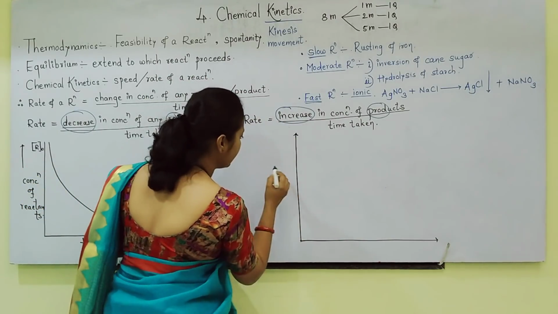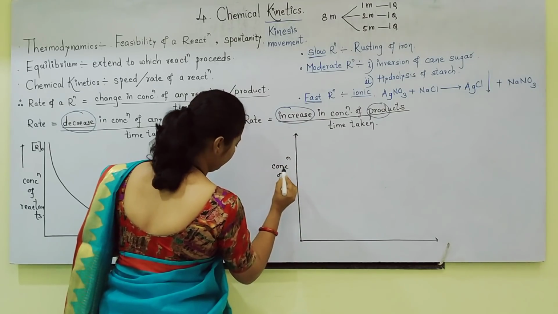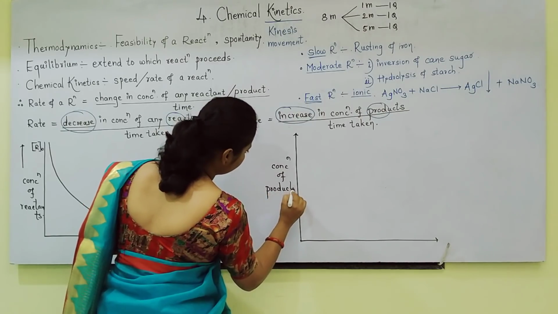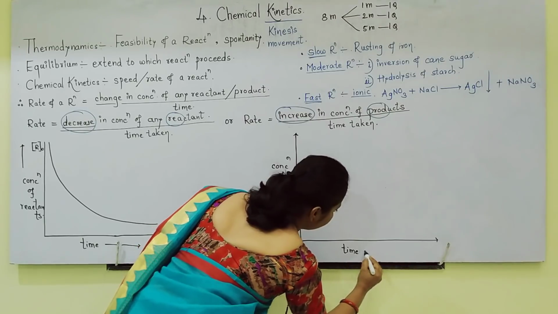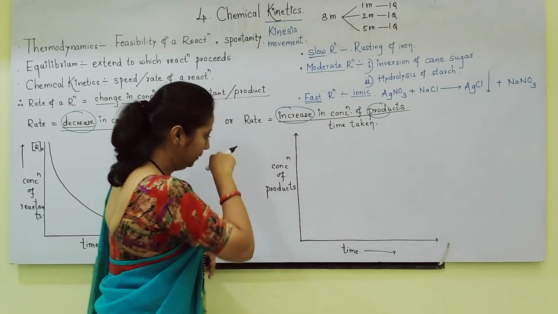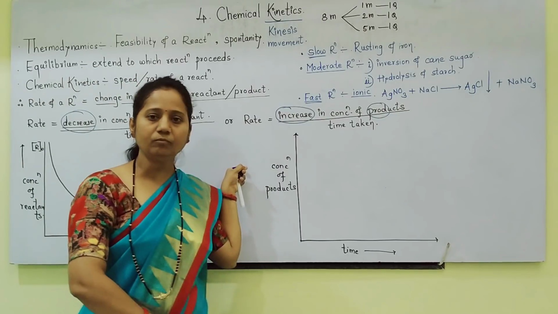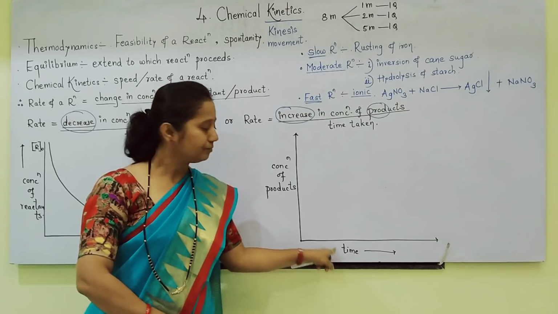Concentration of reactants, here I will write concentration of reactants or concentration of products versus time.